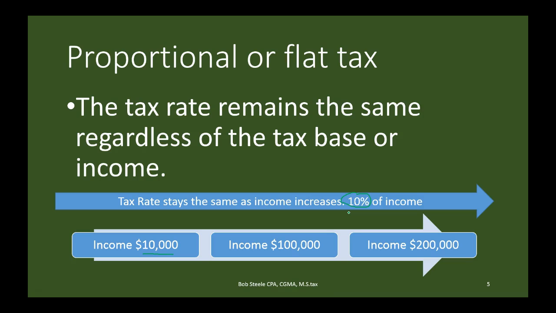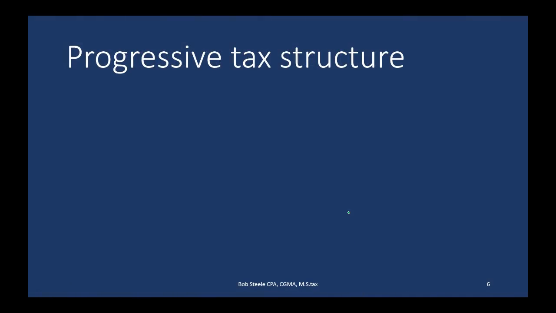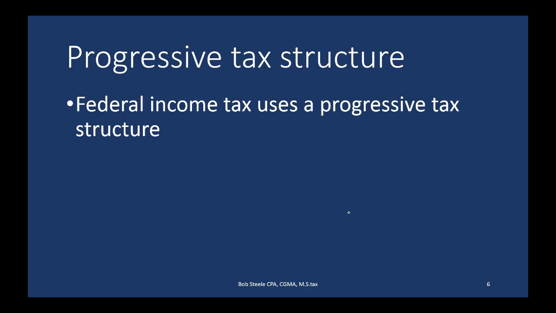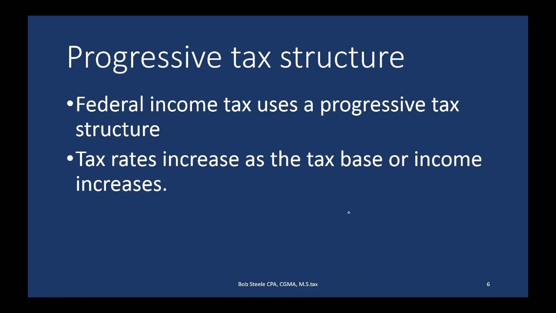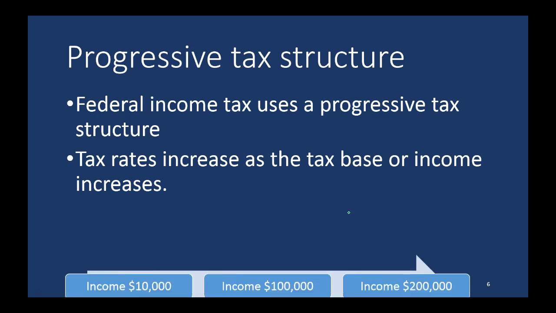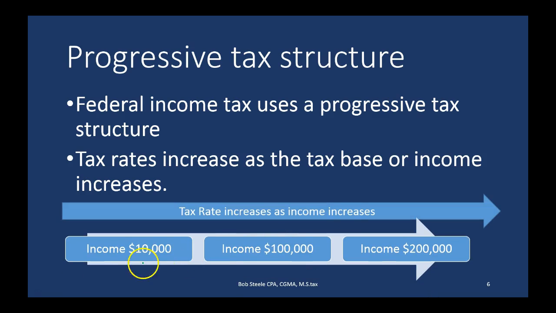And that, of course, is closer to what we have here on the income tax structure. We have a rate that increases. So the federal income tax uses a progressive tax structure. So tax rates increase as the tax base or income increases. So if we took that same scenario, if someone earned 10,000, maybe they get taxed, and we won't do the calculation on this one because the calculation will get a little bit more complicated, but we'll look at it conceptually, and then we'll start to look at a simplified example, and then we'll get into the more complicated tables that have more tax brackets in them.